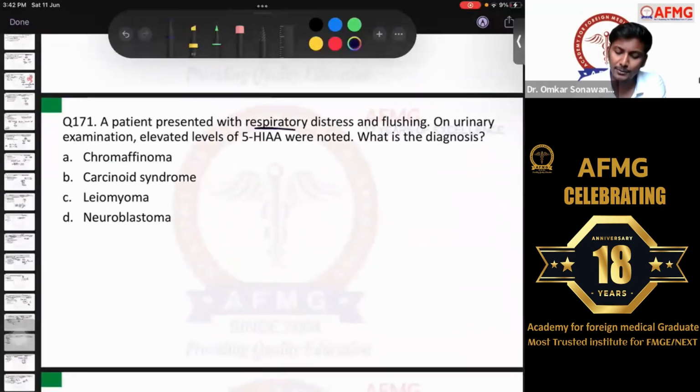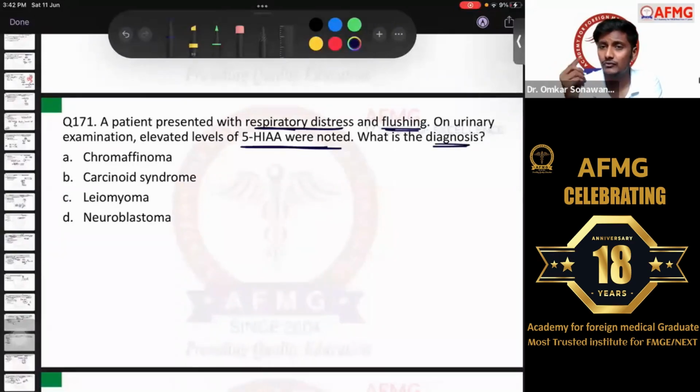A patient presented with respiratory distress and flushing. On urinary examination, elevated levels of 5-HIAA are found. What is the diagnosis? As I told you yesterday also, when I was discussing pheochromocytoma, there would be elevated levels of vanillyl mandelic acid in the urine in pheochromocytoma. But in cases of carcinoid syndrome, there would be elevated levels of 5-HIAA in the urine as well as in the serum. So serum levels are elevated, therefore there is excretion of 5-HIAA in the urine as well.